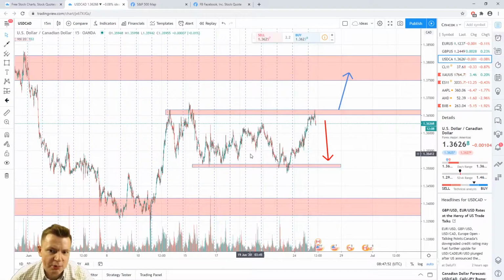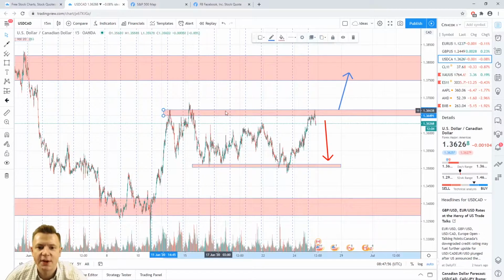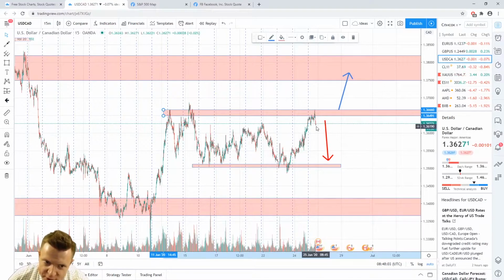Pound Canadian dollar. In Canadian dollar right now, price tries to get a bounce. Price is near an important resistance level around 1.3650, and right now price formed a reversal model. That's why you can short this currency pair. In this case, the first target will be around 1.35.